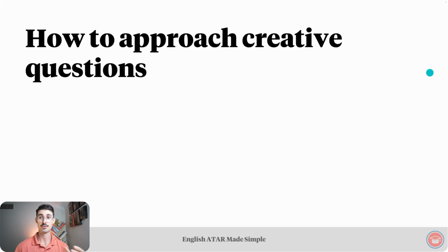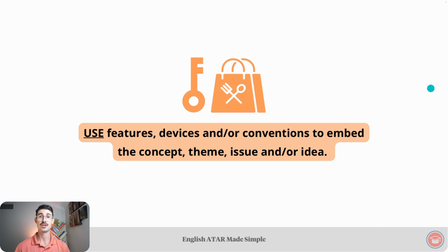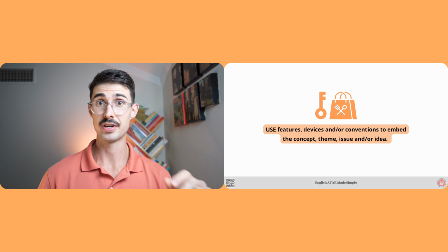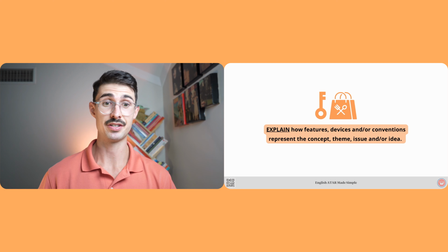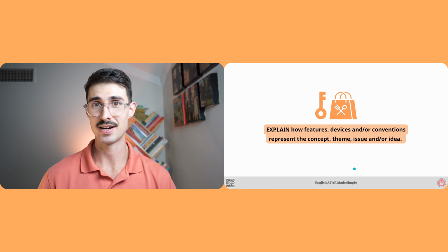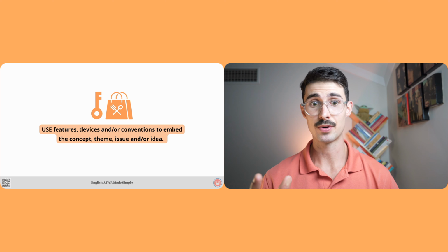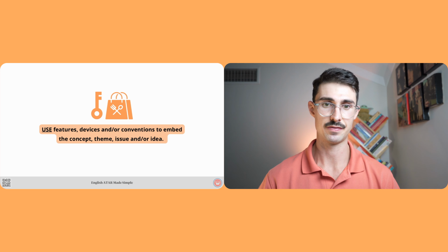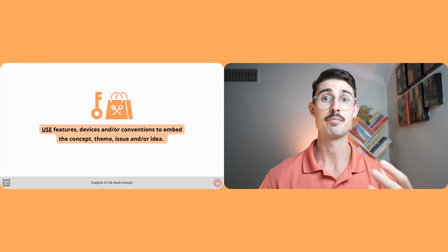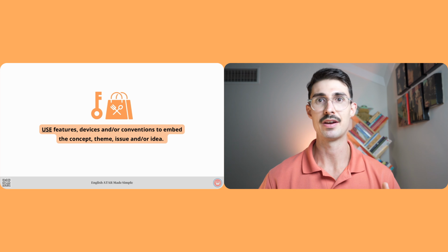Let's check out how to approach creative questions in the composing section. For those questions, you should use features, devices, and/or conventions to embed the concept, theme, issue, and/or idea. To reiterate, in analytical questions, you should explain how features, devices, and/or conventions represent the concept, theme, issue, and/or idea. And for creative questions, you should use features, devices, and/or conventions to embed the concept, theme, issue, and/or idea.